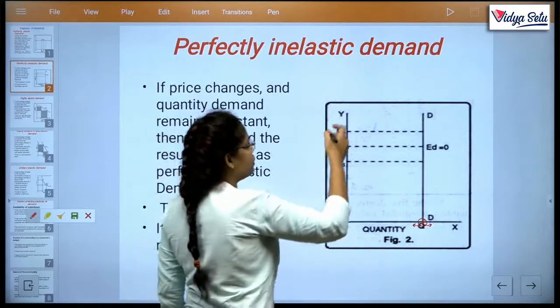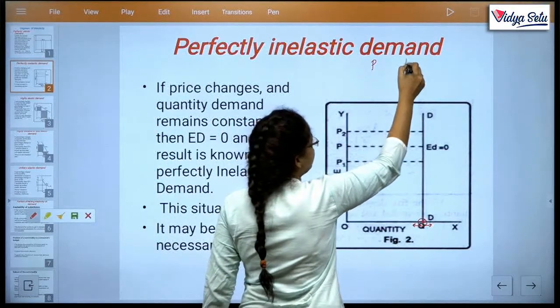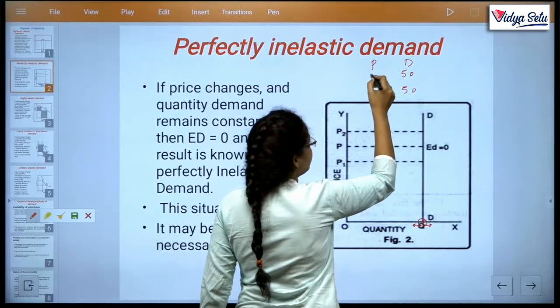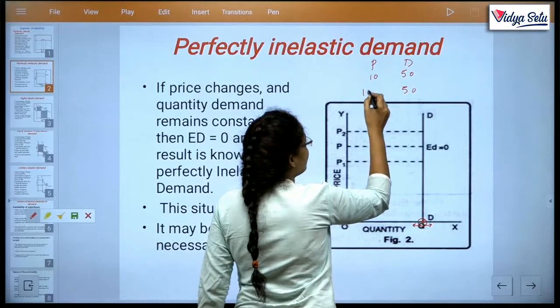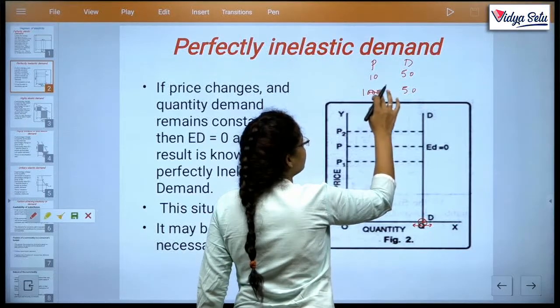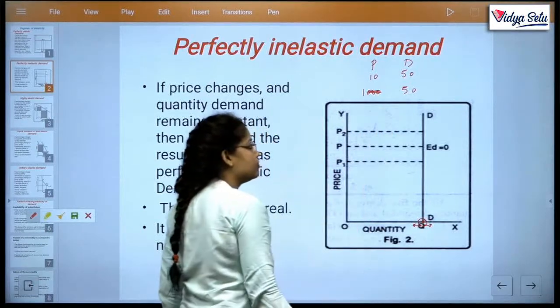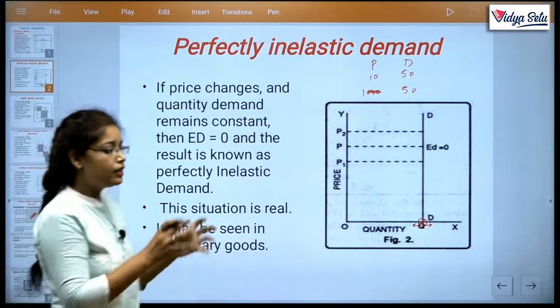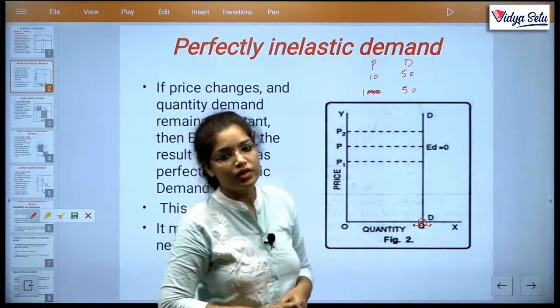Like if we draw the table of this, the table may be like this, quantity 50 and 50, and the price may be 10 to 1000. Okay? Price increases or decreases but our consumption remains constant.